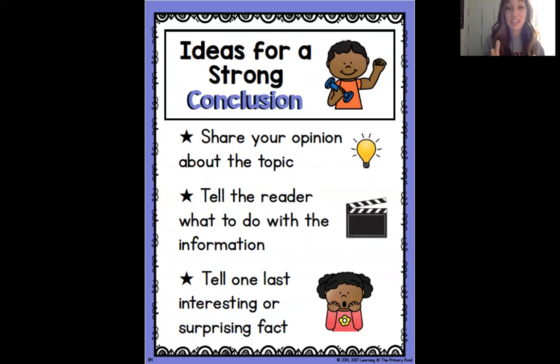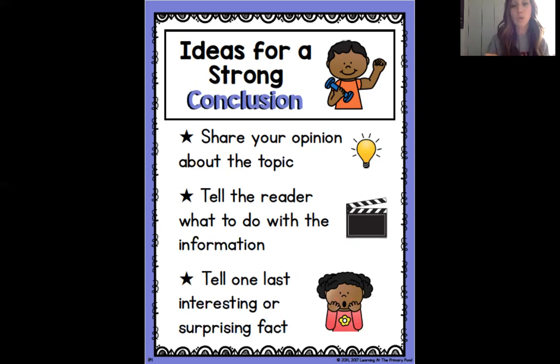A conclusion is the end of our writing. It's like if we had a cheeseburger. The bun on the bottom that holds the whole cheeseburger together is like the conclusion. Do we need to have a bottom bun on a cheeseburger? Yes, we absolutely do. So all of our writings have to have a conclusion.